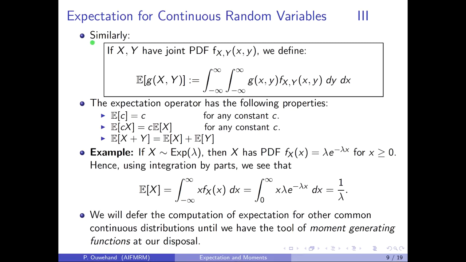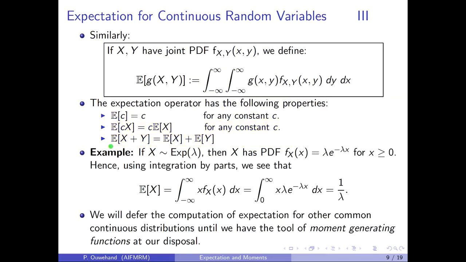In the same way, we can define expectations for functions of more than one continuous random variable. Suppose, for example, that X and Y have a joint PDF, f sub XY. In that case, we simply define the expected value of g of X, Y to be the double integral from minus infinity to infinity of the values of g times the probabilities. As for the discrete case, the expectation operator has the following properties. The expectation of a constant is that constant, and the expectation operator is linear.